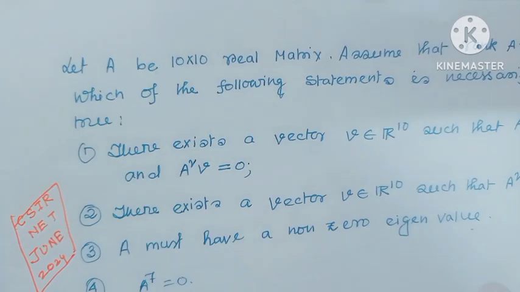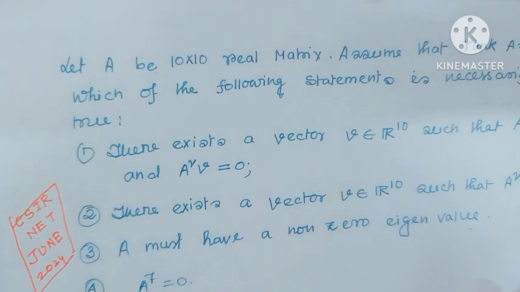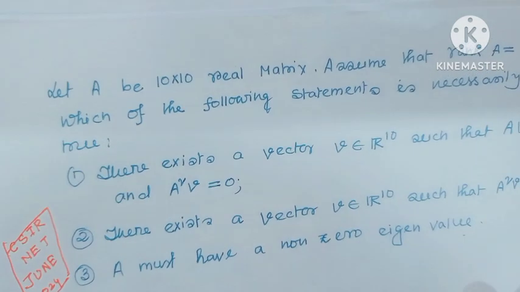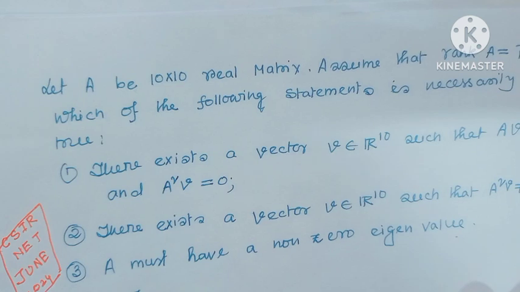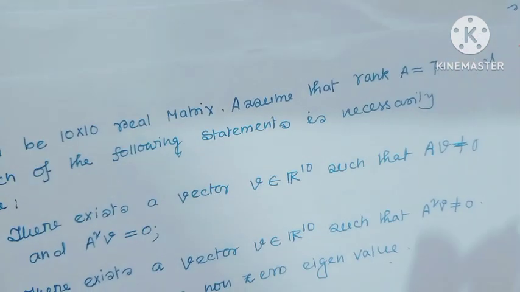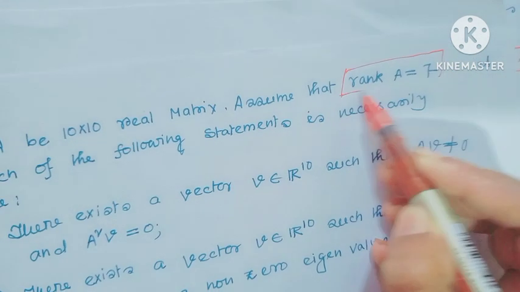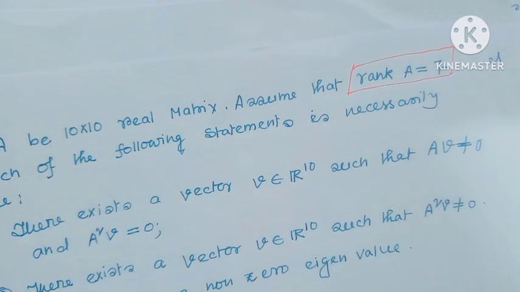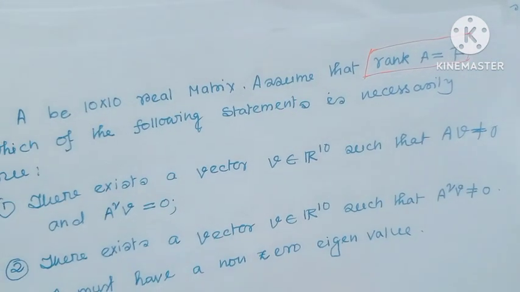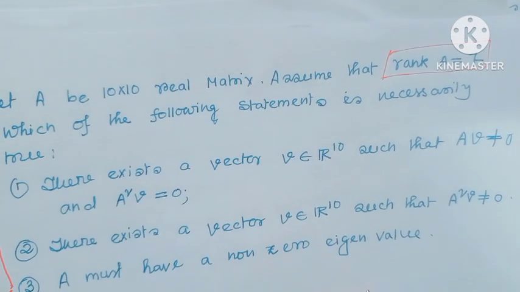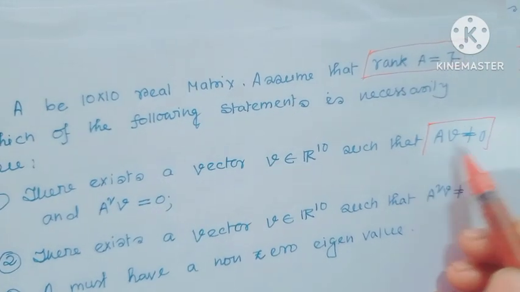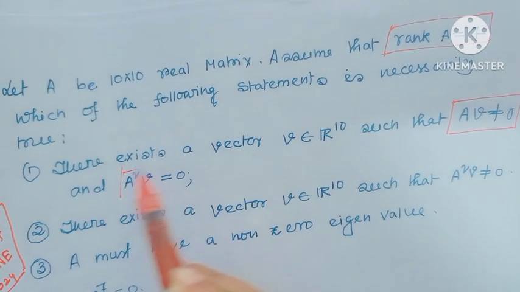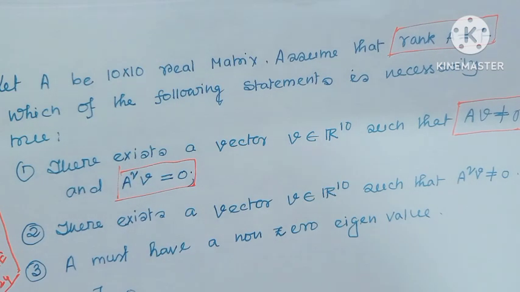Also, I will discuss one question of GATE exam which also had come in 2024 exam. Question is, A is a 10 cross 10 real matrix and assume that rank of A equal to 7. Then which of the following is necessarily true? Option 1. There exists a vector V belongs to R10 such that AV not equal to 0 and A square V equal to 0. Is it true option?